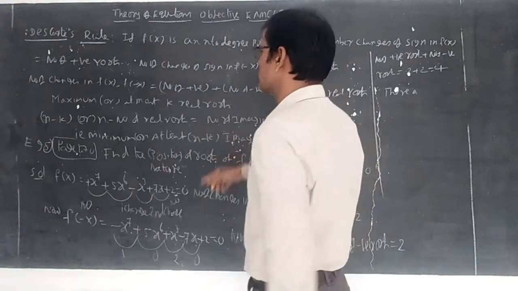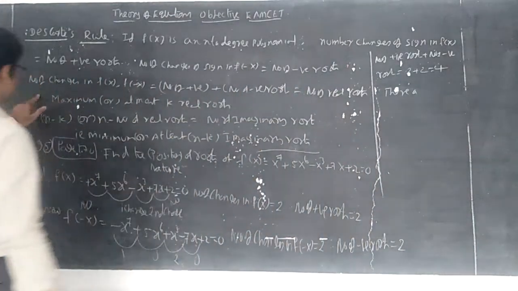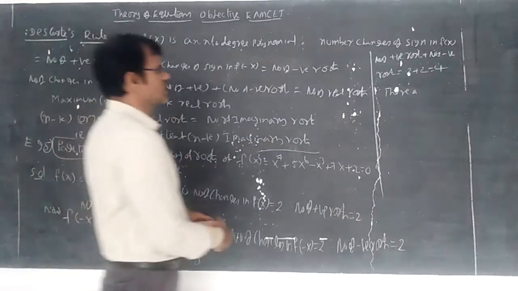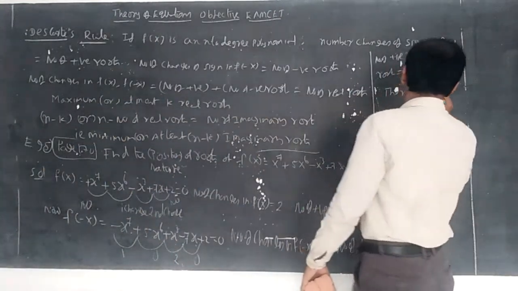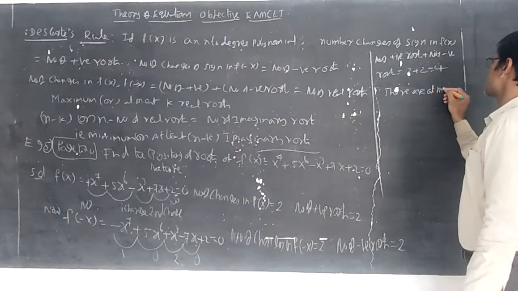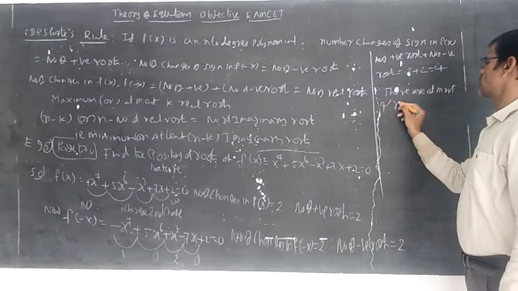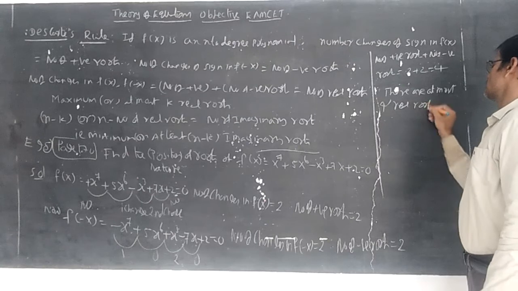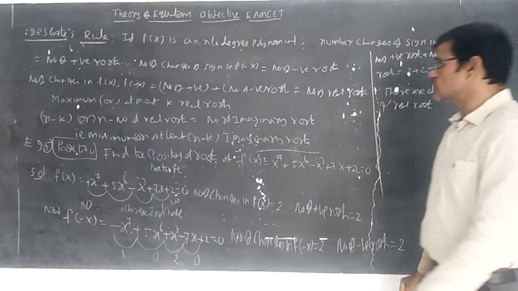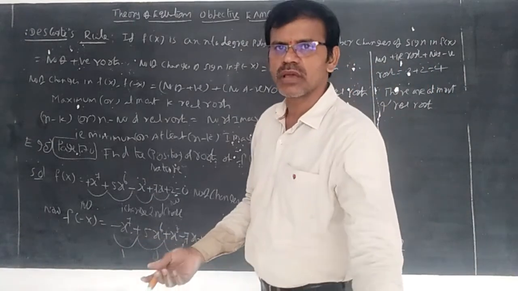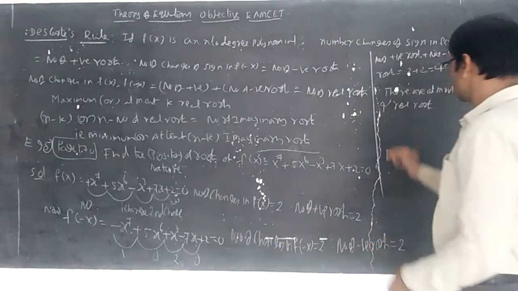So maximum, at most k real roots. There are at most 4 real roots. That means maybe 3, maybe 2, like that. But this is the rule.